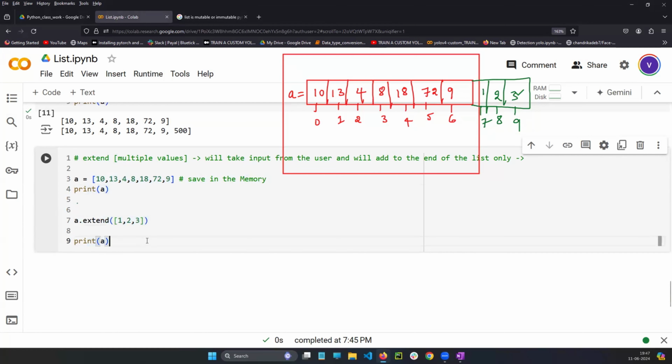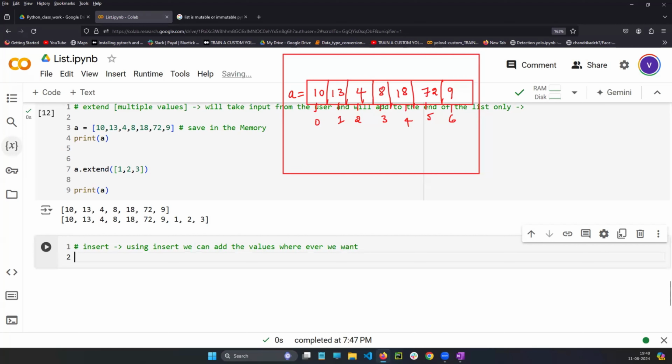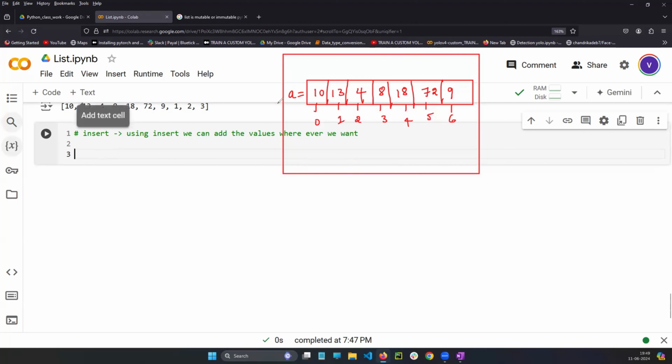Then the insert function. Using insert, we can add values wherever we want. For example, see here, sir, I want to add a value in the place of 4. In the place of 4, I want to add 40. Then what will this 4 do?